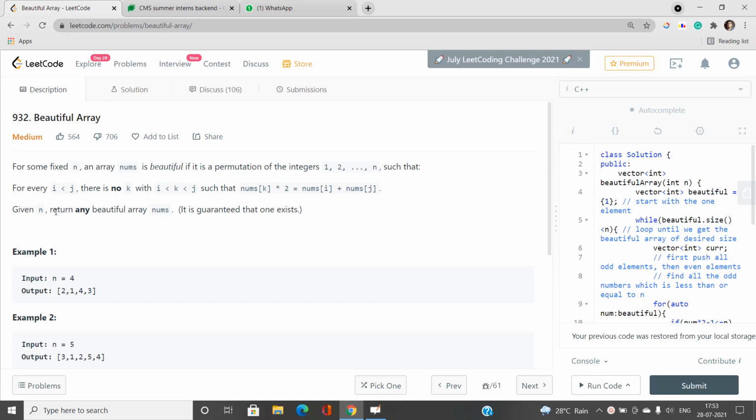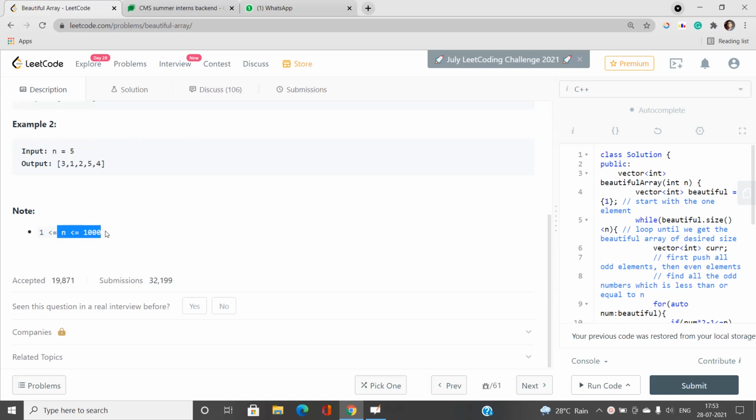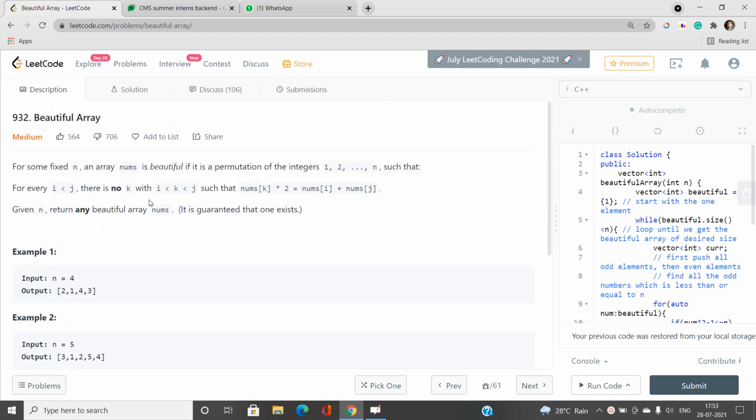One thing that is quite noticeable here is that the number of dislikes is 706 and the number of likes is 564. Actually, this problem is something weird. I have wasted about an hour thinking about this problem, still I haven't got any fruitful idea to solve this under the given time constraints. We can do the brute force technique, but you can see that n is 1000, and doing the brute force is not compatible with this solution.